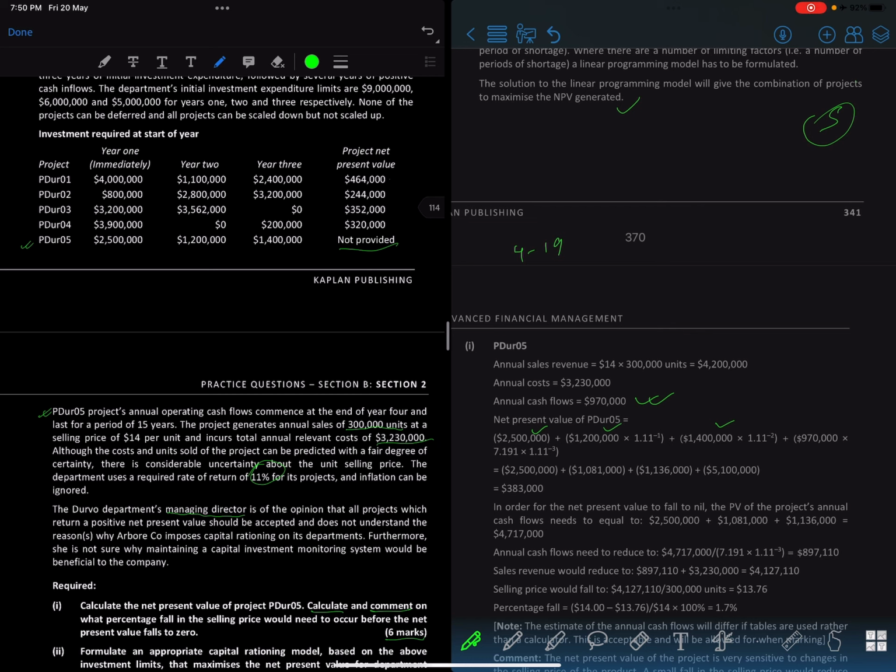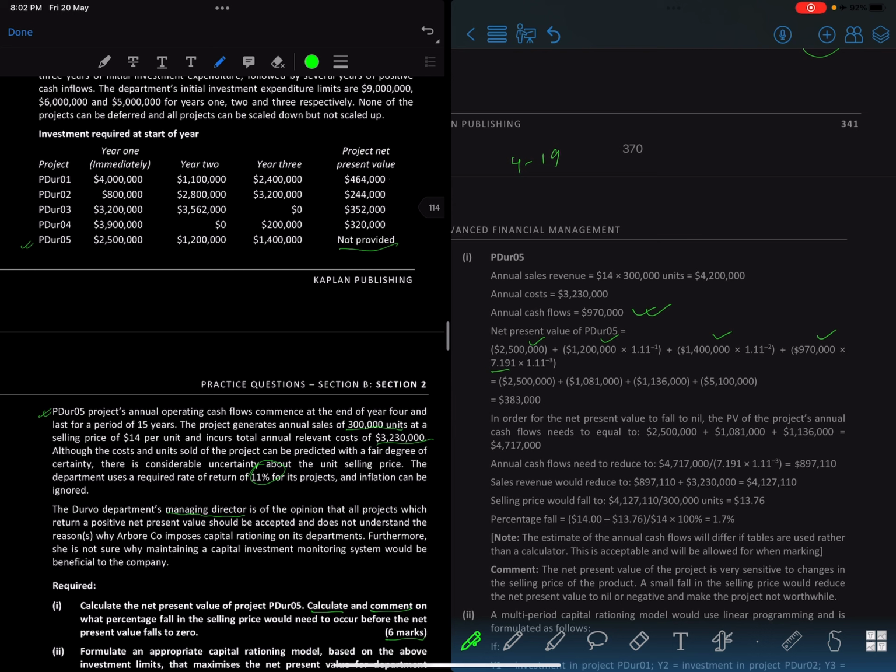1, 2, 3 at the year 4. End of year 4, 970 times your annuity factor, 11%, I think, at 15 years. 11% at 15 years, that's what it must be. Let me just check. Yeah, it's for 15 years. Yeah, and then after that, what I wanted to tell you about is this is positive. These things are investment. This is our NPV, 313. You see, it's not supposed to be in parentheses. It's a print mistake, right?